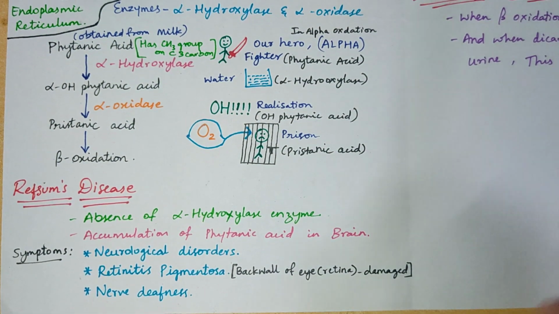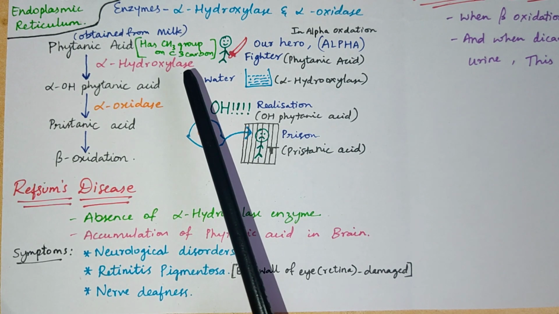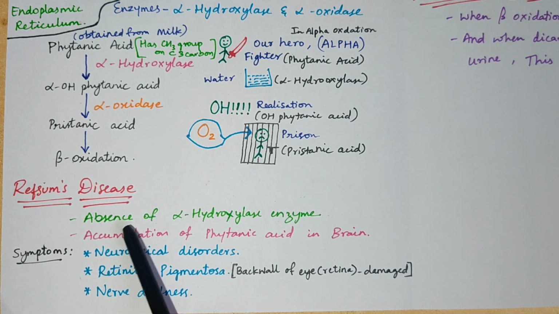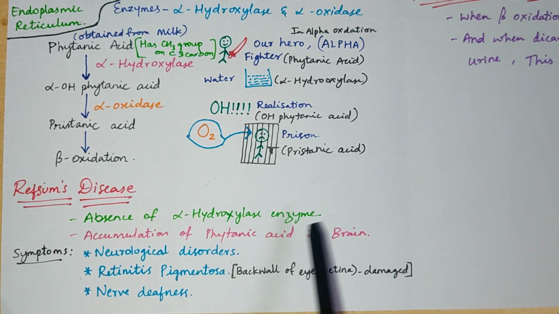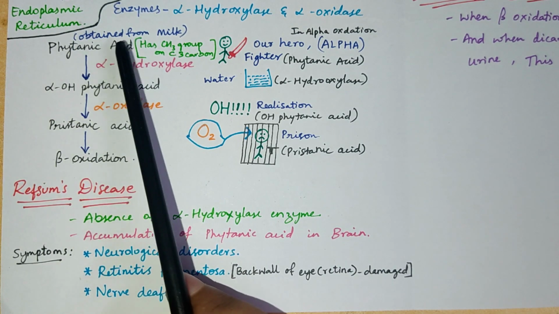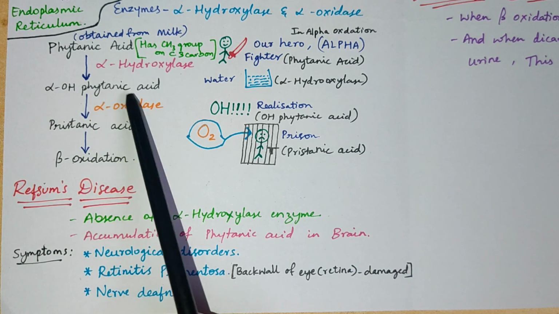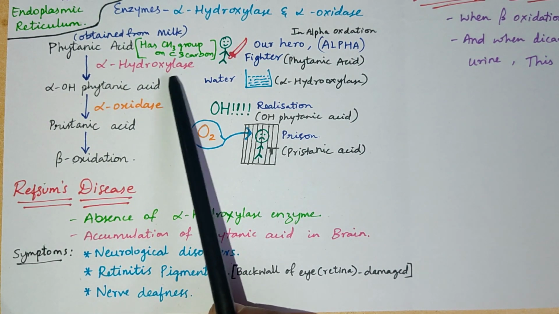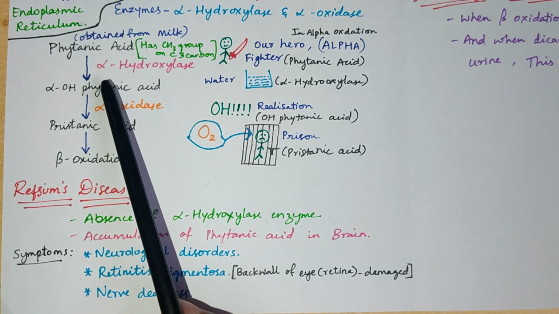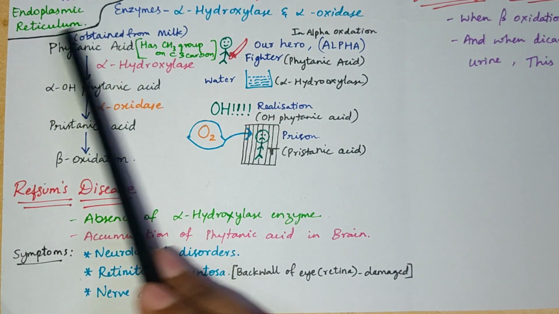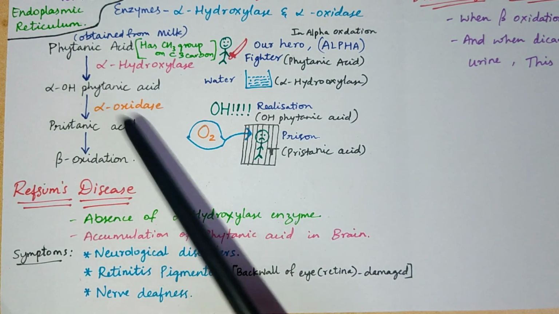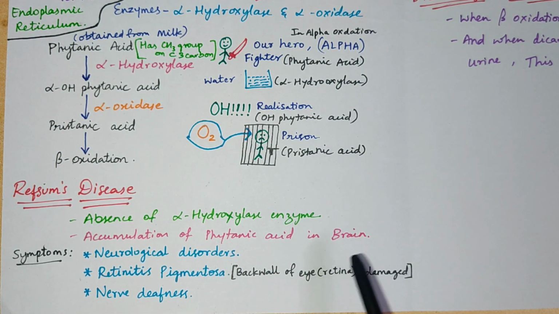What happens if this hydroxylase enzyme is deficient or absent? So the disease caused is Refsum's disease. Here what happens is there is absence of alpha hydroxylase enzyme. As we see now, this phytanic acid is converted into alpha hydroxyphytanic acid only in the presence of this alpha hydroxylase. When this enzyme is not there, what happens? This step doesn't occur, in the sense this acid is accumulated. There is no conversion of phytanic acid further. So we can see the accumulation of phytanic acid in the brain.